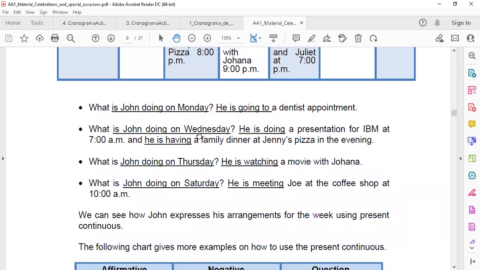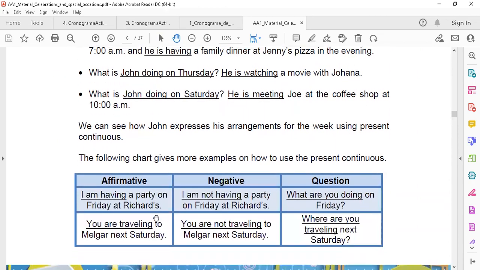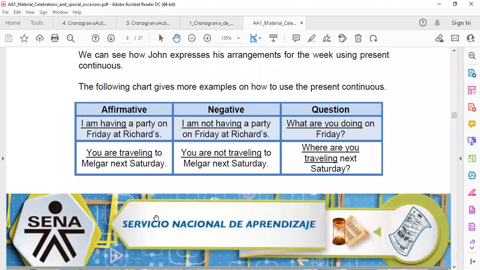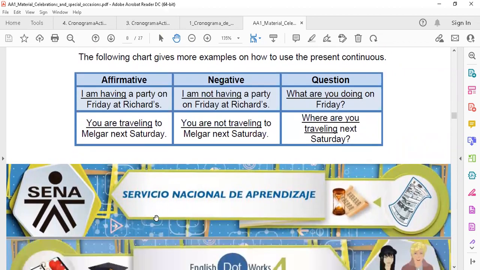Here you find the answers, the sentences. He's doing, he's having, he's watching, he's meeting. Again, we can see how John expresses his arrangements for the week using present continuous. The following chart gives more examples on how to use the present continuous. Acá hay más ejemplos. I am having a party, you are traveling to Melgar. I am not having a party, you are not traveling to Melgar.